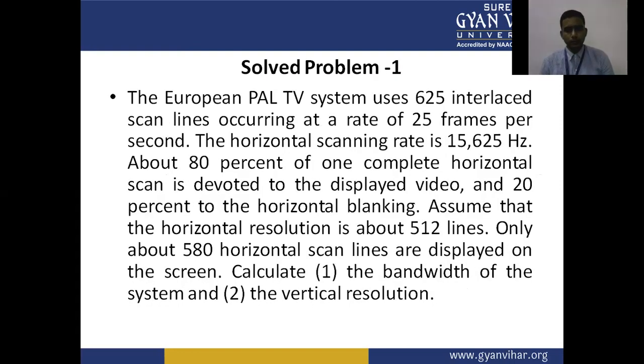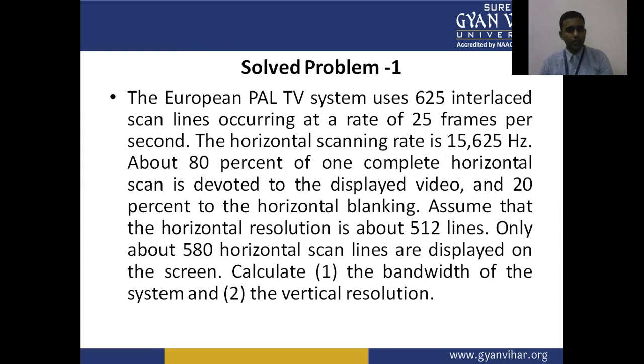Now we have one problem on the basis of the TV system. The European PAL TV system uses 625 interlaced scan lines occurring at the rate of 25 frames per second. The horizontal scanning rate is 15,625 Hz. About 80% of one complete horizontal scan is devoted to displaying the video, and 20% is horizontal blanking. Assume that the horizontal resolution is about 512 lines.